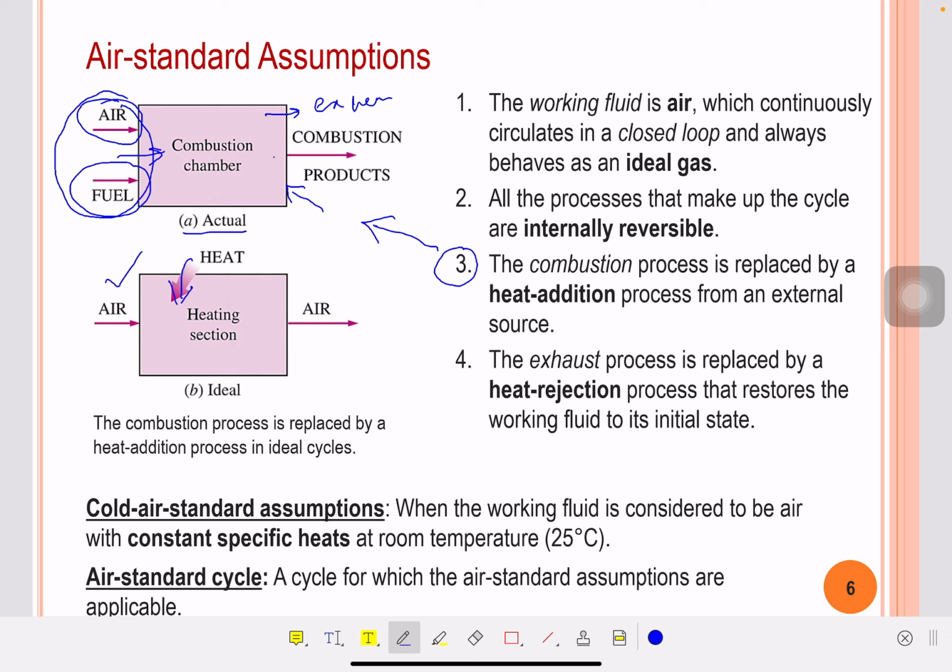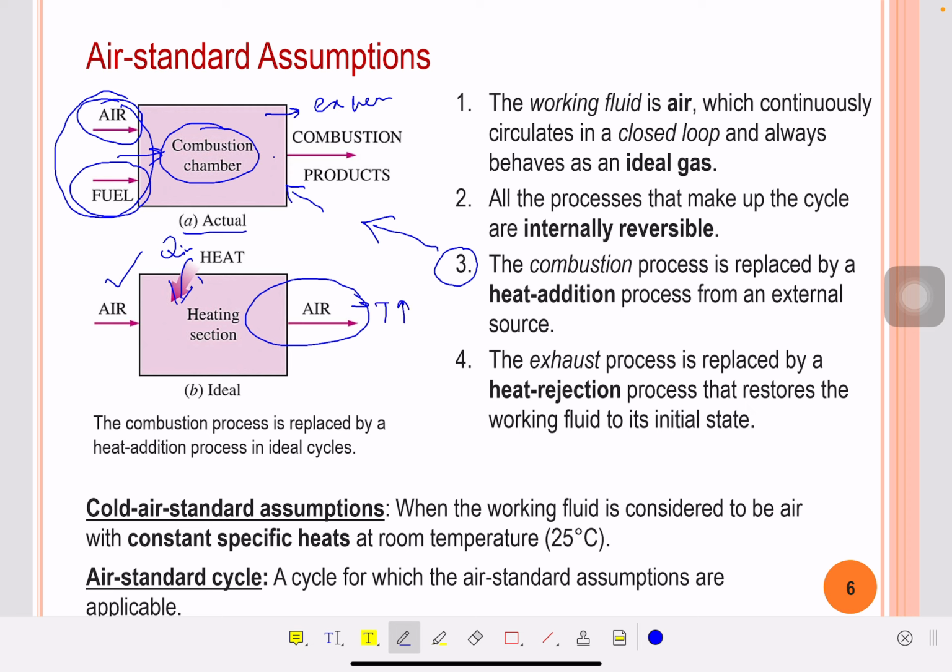This means there will be no combustion chamber; this will be a heating section where Q will be coming into the system, and at the exit there will again be air. If the temperature of air at inlet is low, then at exit, because we have added some heat into the air, the temperature will be high. So this is how we can apply the air standard assumptions on any process.